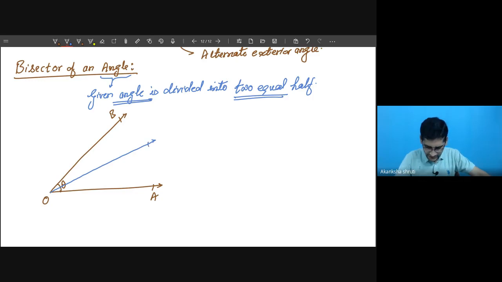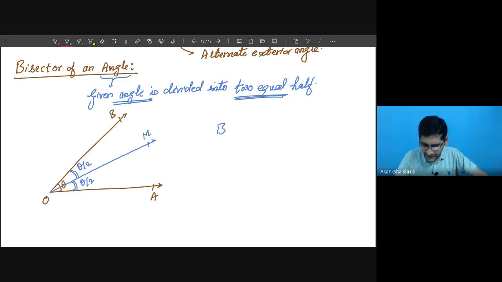Let me call this OM. The angle formed between ray OA and OM, OM is drawn as the angle bisector. Means the angle AOM will be half of this, theta by 2. And again, if we take BOM, that will also be half of this, theta by 2. The angle has to be divided into two equal halves.